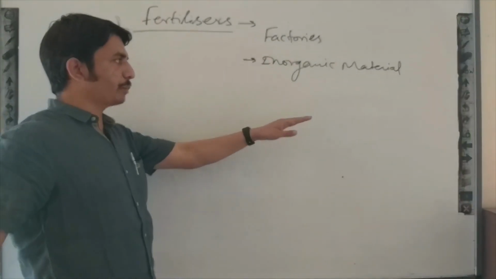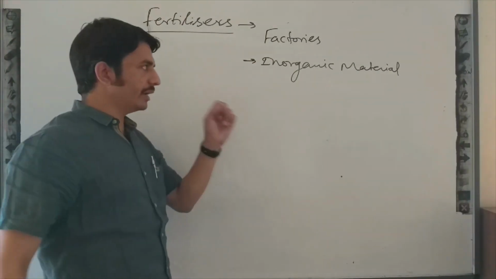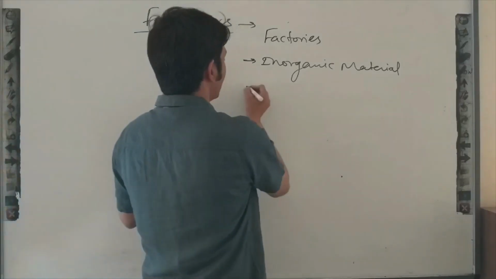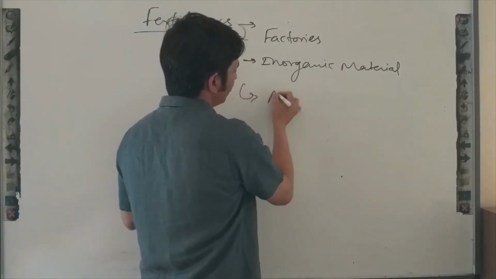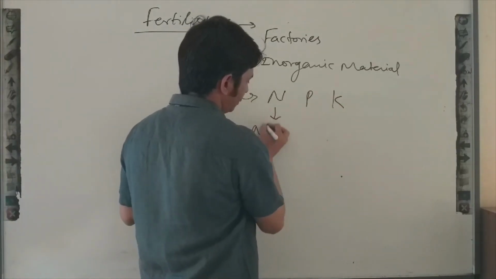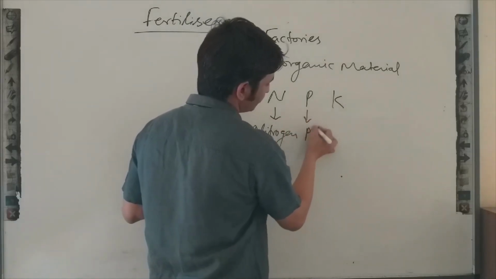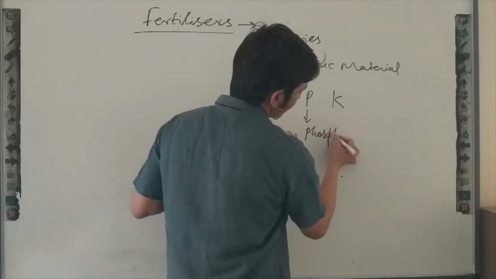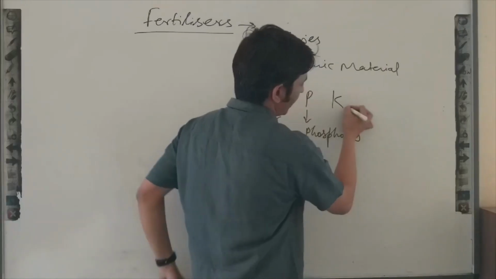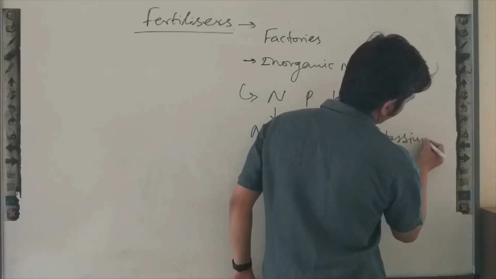As we discussed, manures are not rich in any particular kind of nutrient, but fertilizers are rich in particular nutrients, mainly NPK. N means nitrogen, P means phosphorus, and K means potassium.